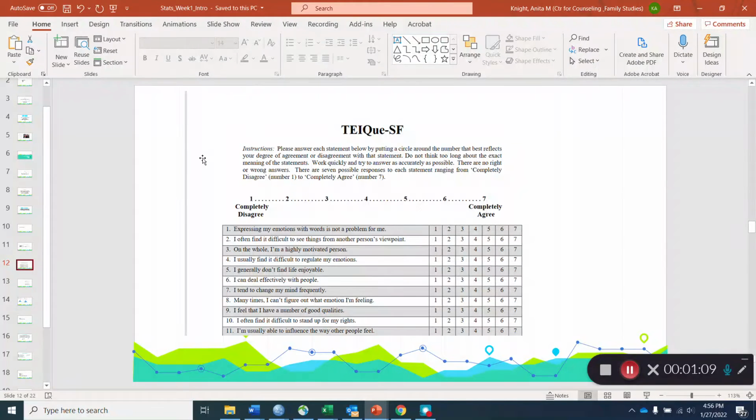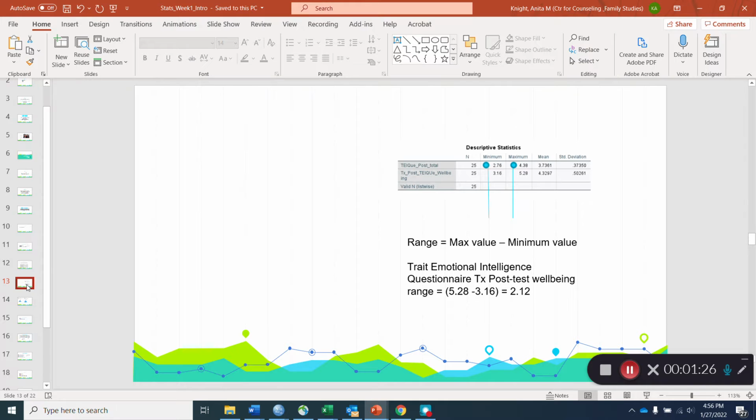As you can see, a sample item, starting with number 1, is "Expressing my emotions with words is not a problem for me." And these items are ranked on a Likert scale from 1 to 7, where 1 represents completely disagree and 7 represents completely agree. So this is a trait-based self-report measure of emotional intelligence.